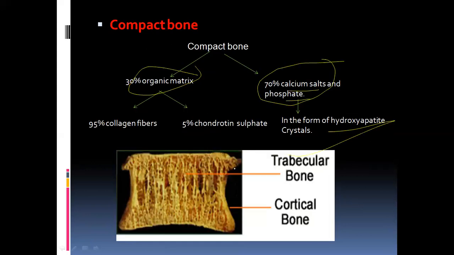Whereas a cancellous bone, as you can see in the image, is also called trabecular bone. This cancellous bone is a spongy type of bone where we can see the open area. The vascularity will be more in the trabecular bone when compared to the compact bone. Compact bone is a dense bone, as we can see clearly in the image, whereas trabecular bone is a spongy type of bone. So healing will be very fast in trabecular bone, that is spongy bone, because vascularity is more in the trabecular bone compared to the compact bone.